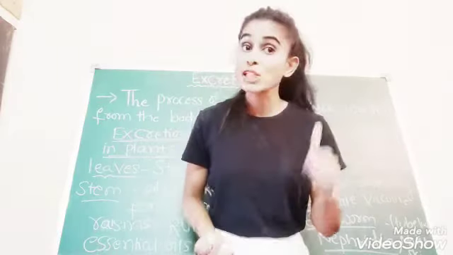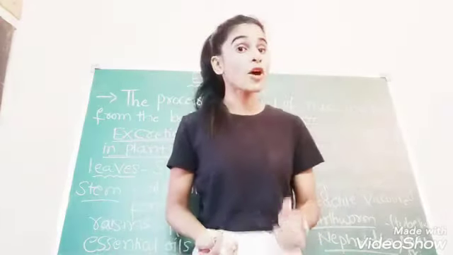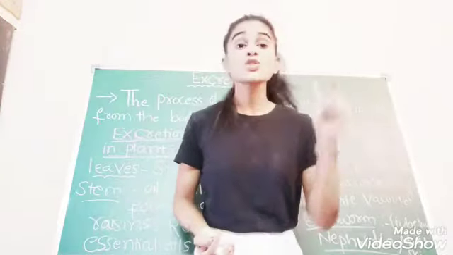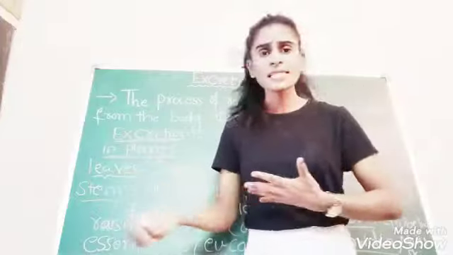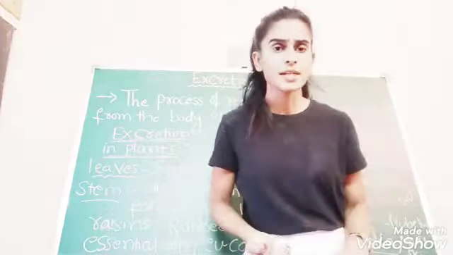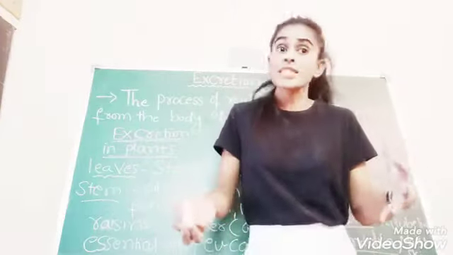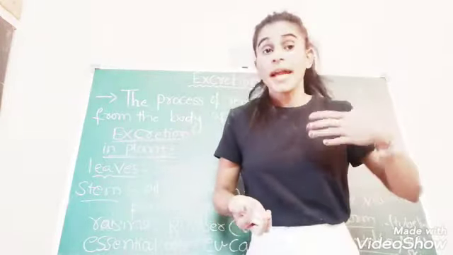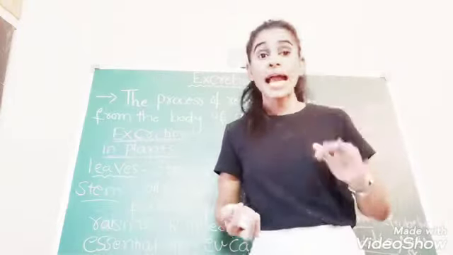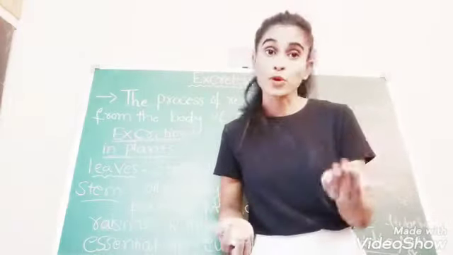Where is stomata present? In the leaves of the plant, and stomata are small pores. Since we have read that a plant takes part in respiration, plants use some quantity of carbon dioxide and also expel carbon dioxide and oxygen after photosynthesis.